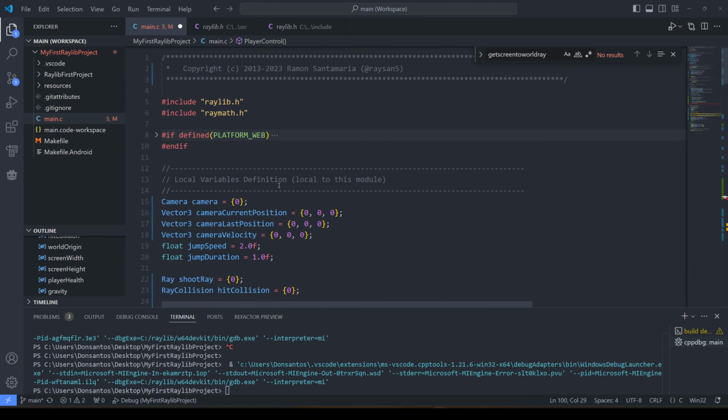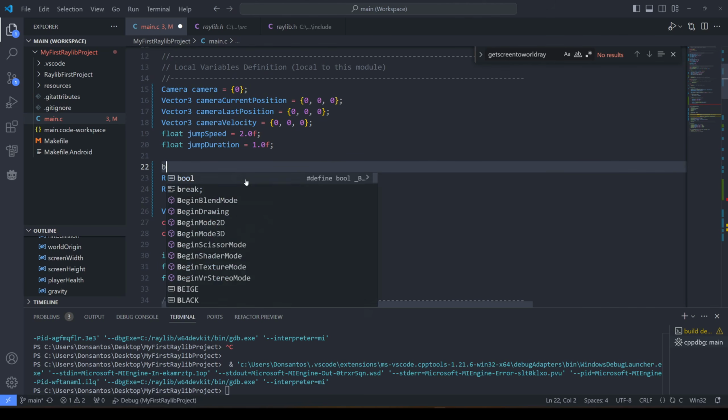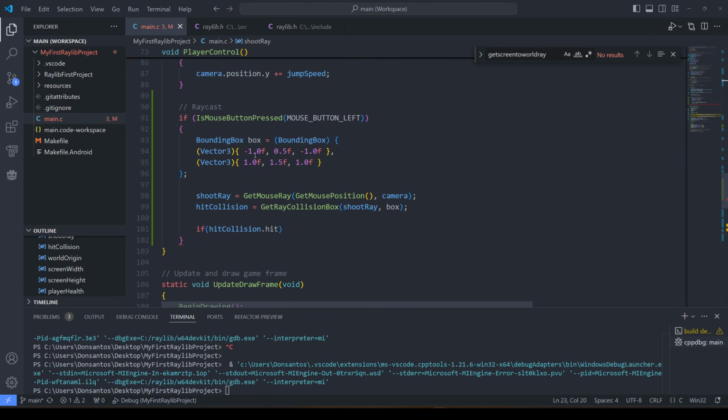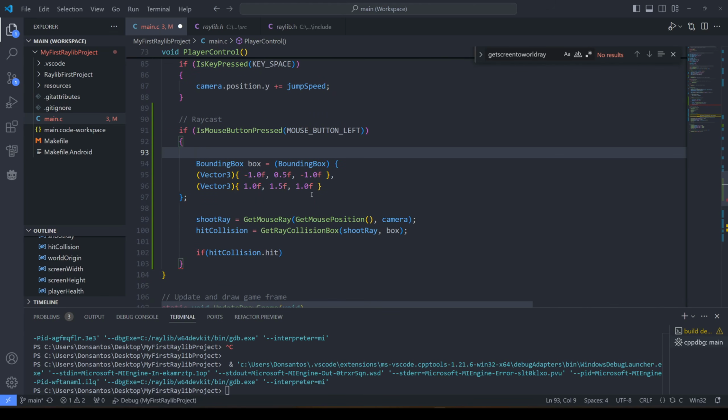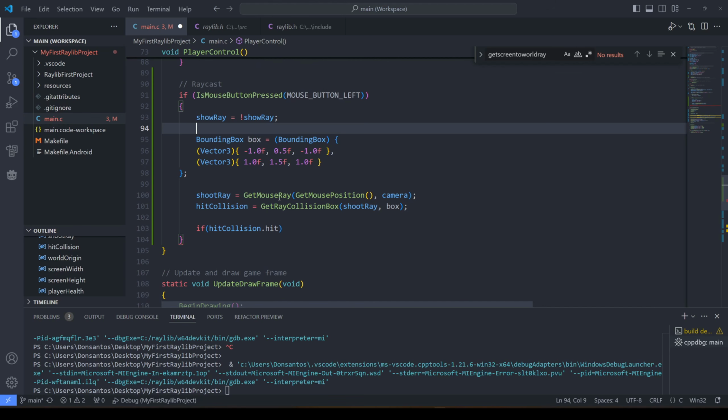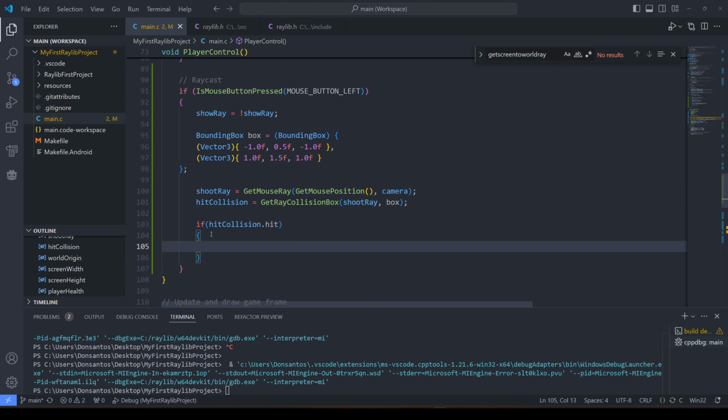Hang on. Here's the ray. Let's also create a bool. Show ray equals false. And if we press the button, if I press the button, then show ray equals not show ray. So we're toggling its behavior. I then create a bounding box and I do a ray between the position, the camera, and towards this box, which exists in the center of the scene. If it hits, then nothing right now, I just want to see it.